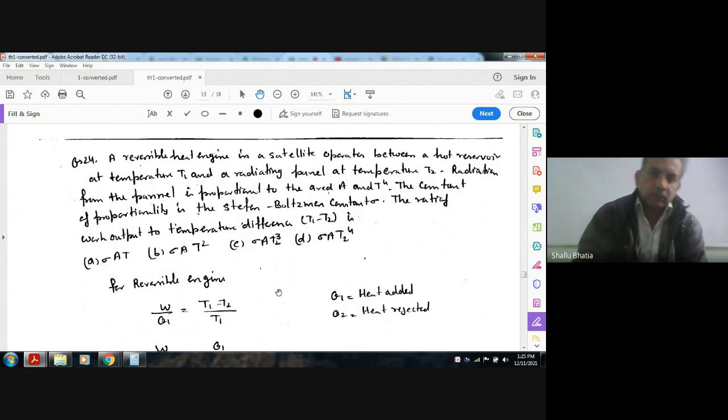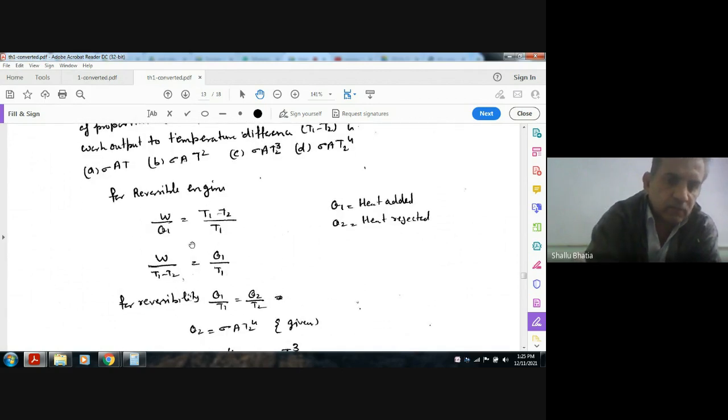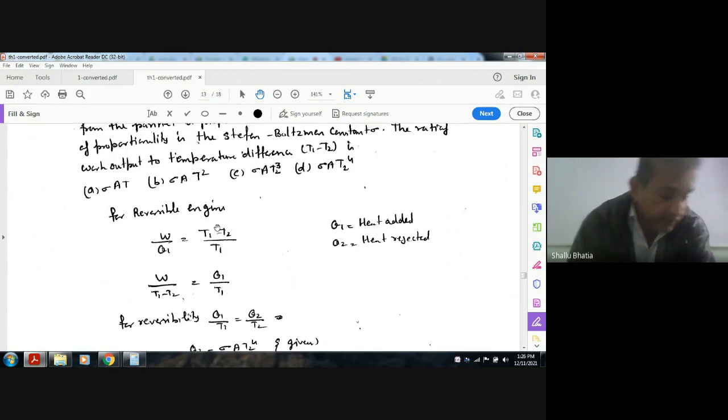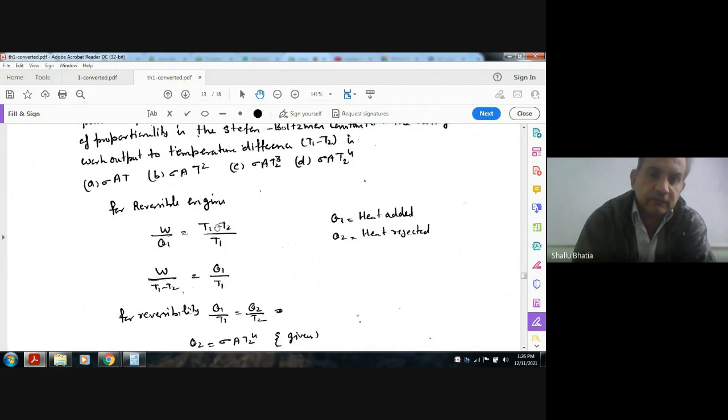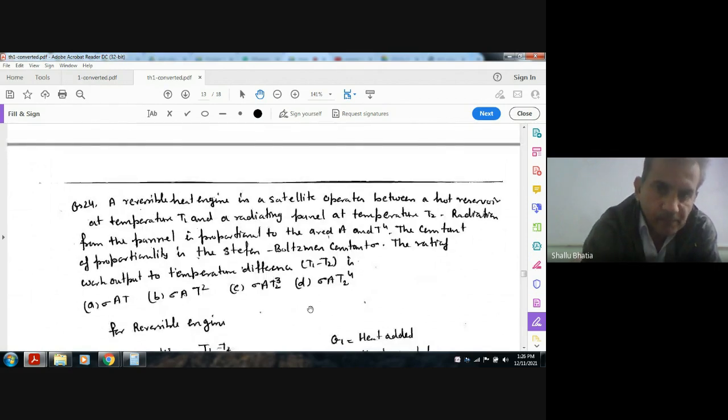Now, as the engine is a reversible engine, we have efficiency this, or we can have W by T1 minus T2 equal to Q1 by T1 and Q2 by T2, where Q1 is heat supplied and Q2 is heat rejected. Now it is given that the radiation from the panel is proportional to A and T2 to the power 4.